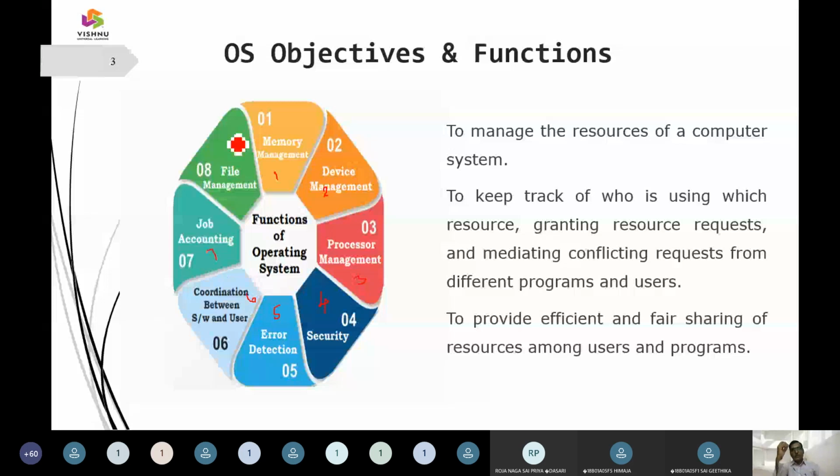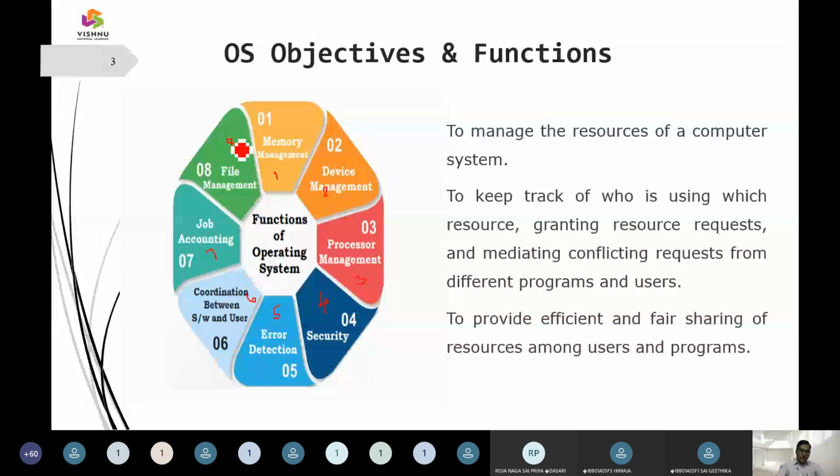So these are some of the primitives, or some of the functions that the operating system is going to take up. The major roles and responsibilities of an operating system are all the core and integrated components of an operating system. For each and every moment, it has to look after all these functions, either in a uniprocessor environment, a multiprocessor environment, a distributed environment, or a cloud environment. Whatever type of environment setup it is, the operating system has to take up all these primitives. Again, you can see the same repetitive content.